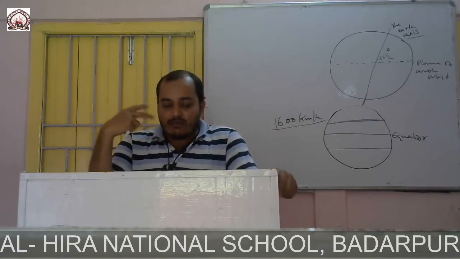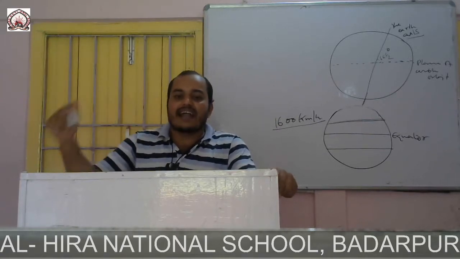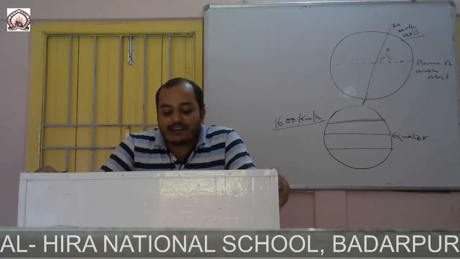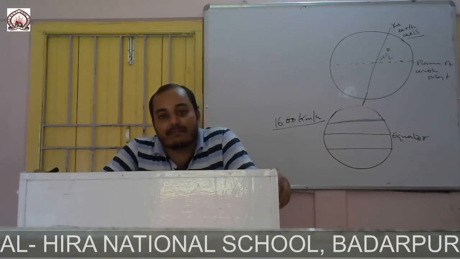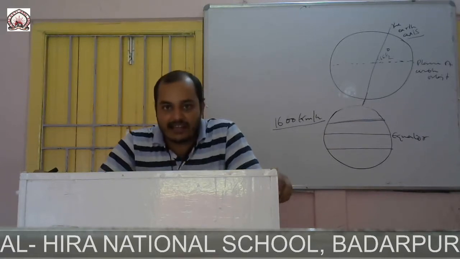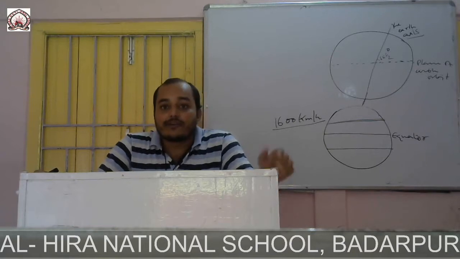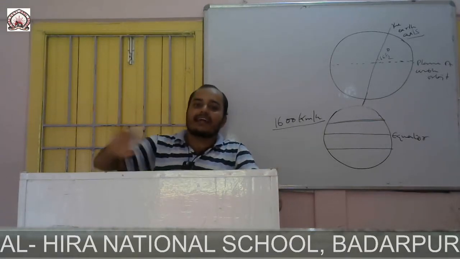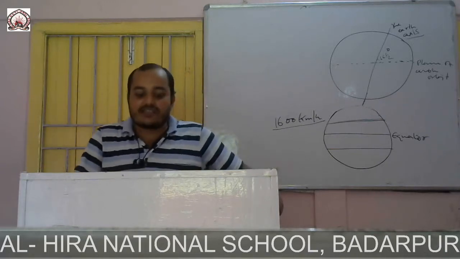When one side faces the sun, the other side remains dark. The part of the Earth facing the sun remains bright and it is the day part. The other half does not receive sunlight and remains dark, it is night.